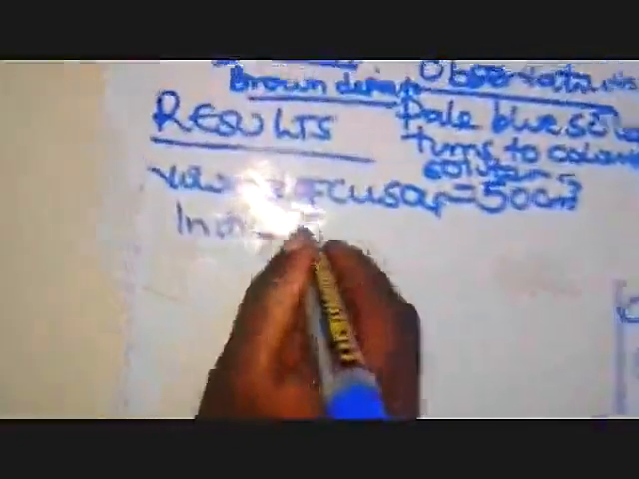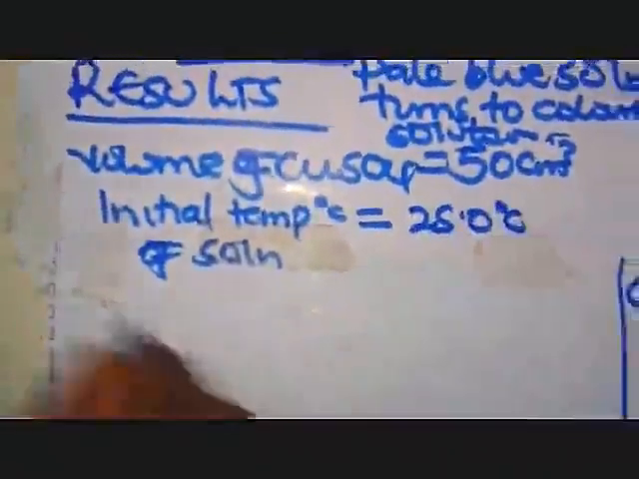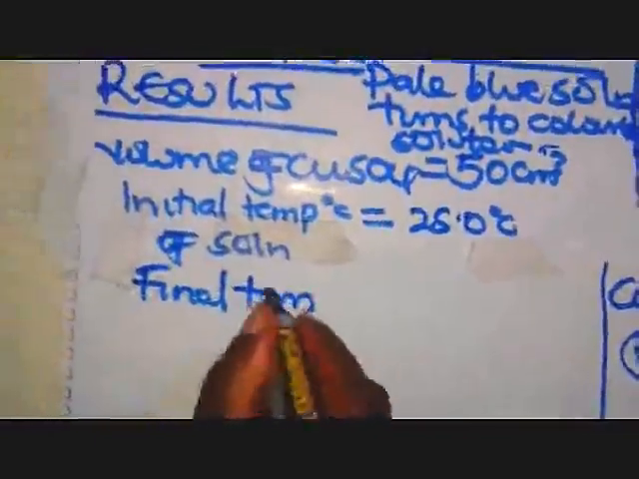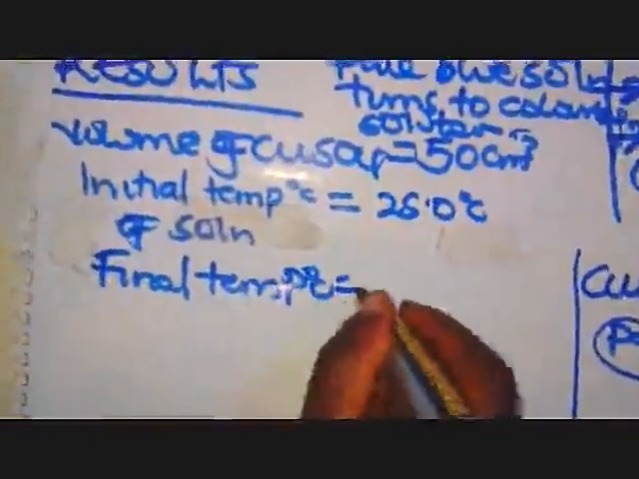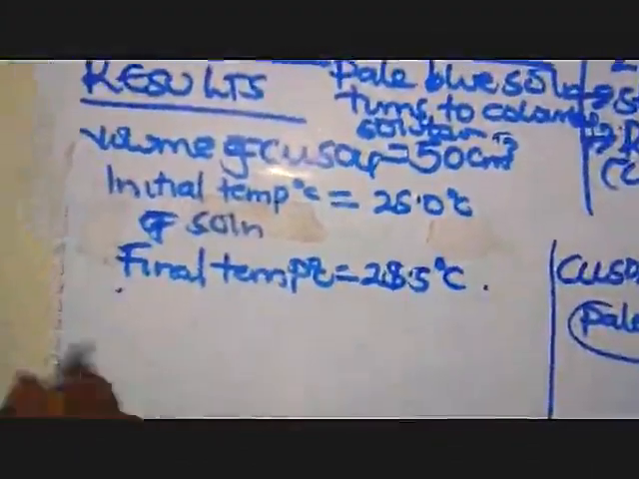Don't forget that. So when you come back to our results here, we have that volume. Then let us assume that the initial temperature of the solution is equivalent to 25.0 degrees centigrade. Then the final temperature is going to become 28.5 degrees centigrade.